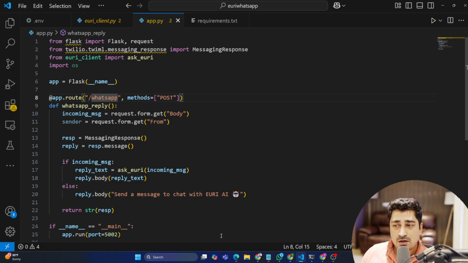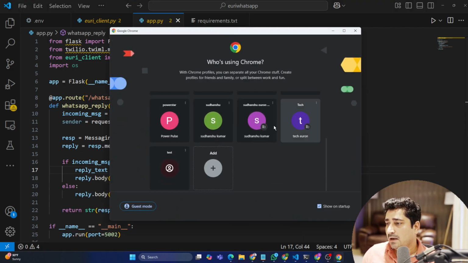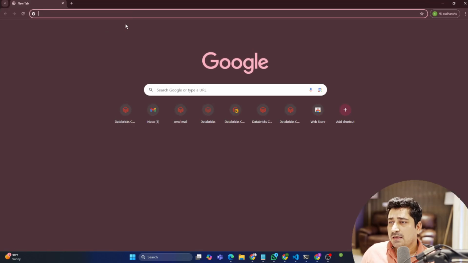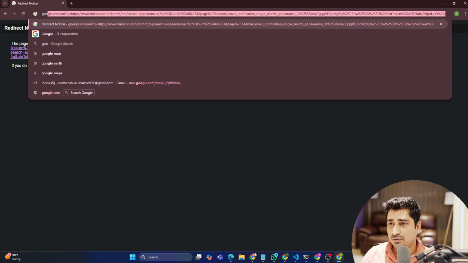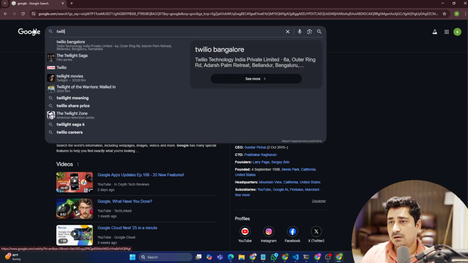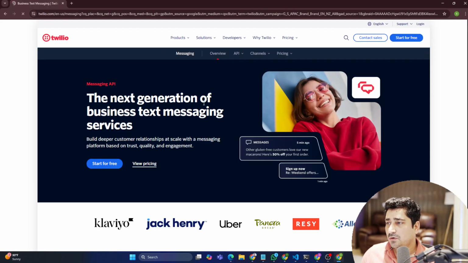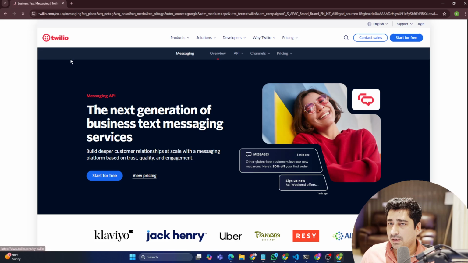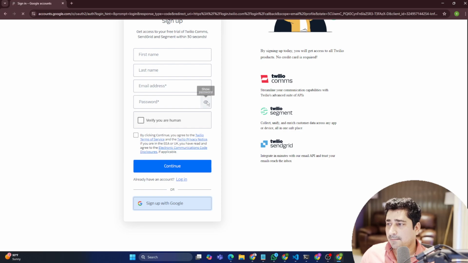Again, you can go on Twilio. You can try to create a free account over there. That's completely fine. Let me show you how you can do it. Here I can open one of my email IDs, go to Google, search for Twilio, and log in over here. Maybe click start for free, and do a Google login.